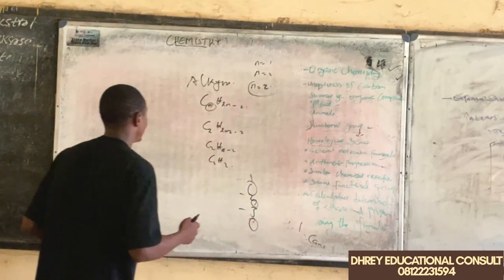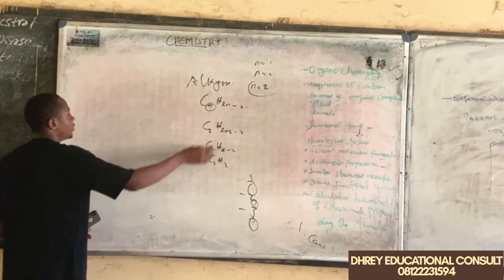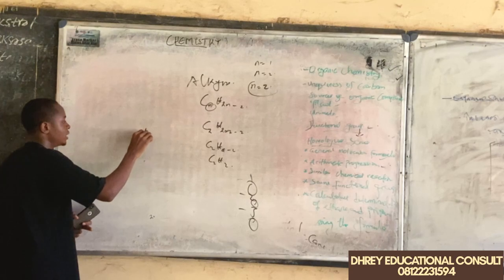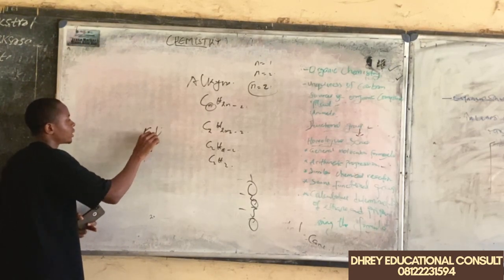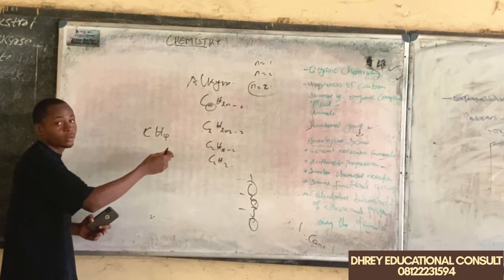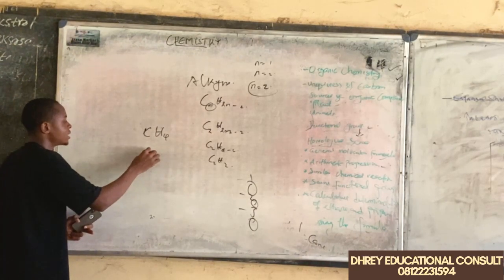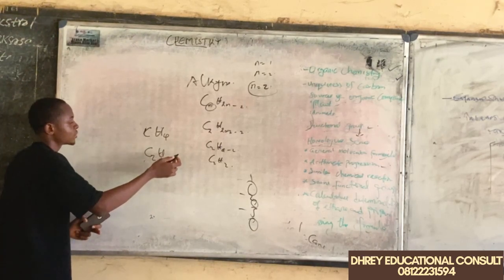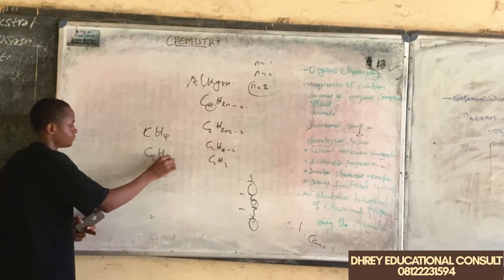This is an example of what I'm trying to say. We have the first member of the alkane family to be methane, whose formula is given as CH4. Now the next member is given as C2H, 2 times 2, which is 4, plus 2, which is 6.